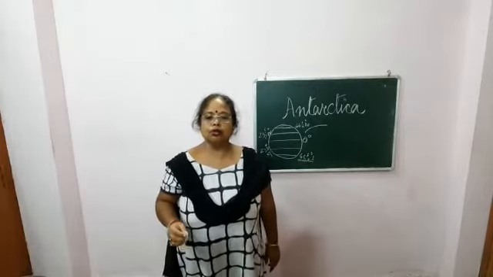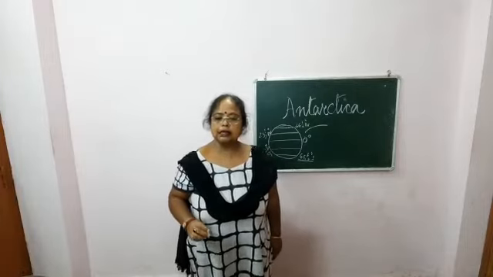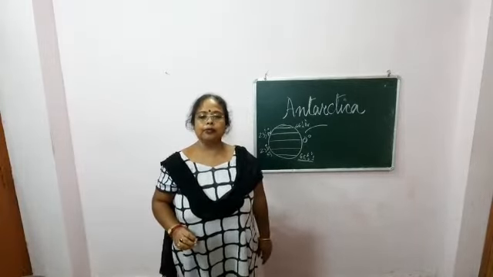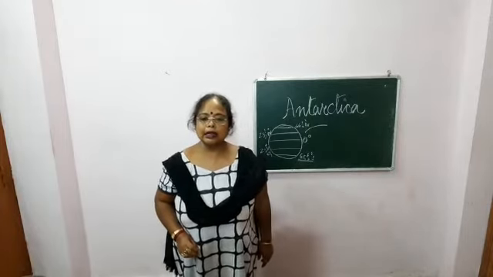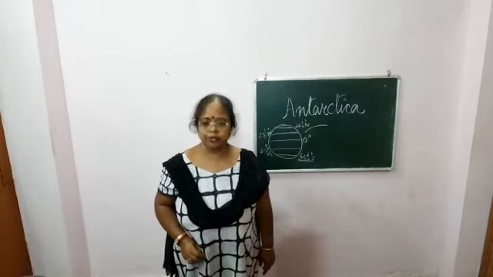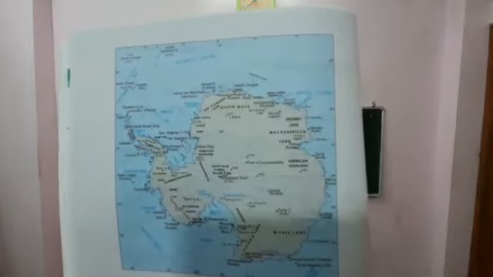The South Pole is located almost in the center of Antarctica. Antarctica is surrounded by the Southern or Antarctic Ocean. This is the map of Antarctica.